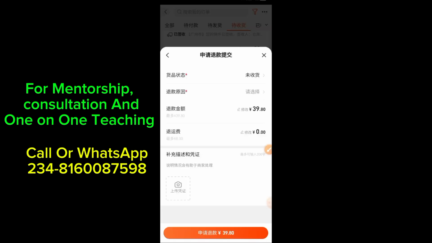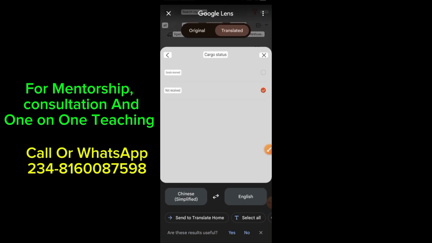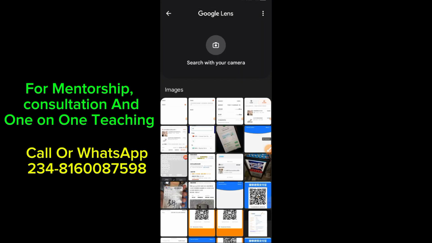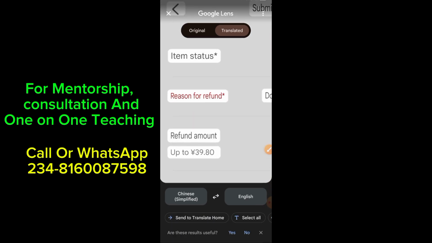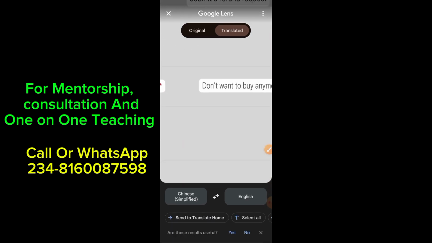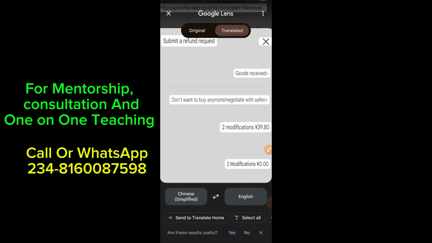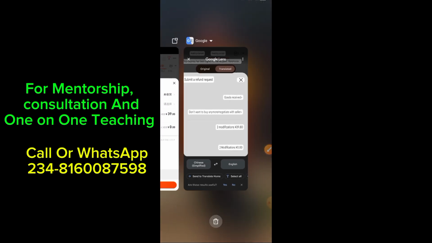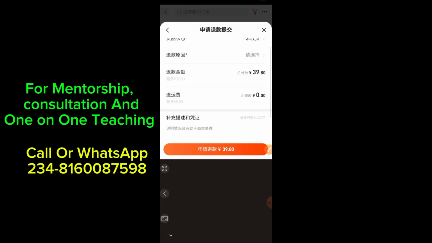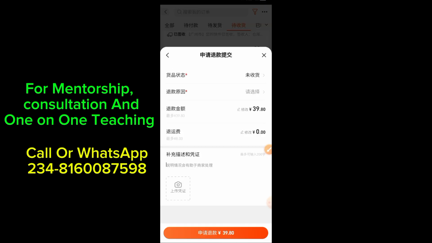So let me see what we'll have on the second option there, which is below not received. So let me see what we'll have. So I'll be able to explain the next options for you. So okay, this should be under A. So now this is the refund reason, the reason why you are refunding, right? So you need to click on it again and select the best option. So which is what we'll do now. I'm going to select this option here. So let me wait here. Then I'm going to select this.